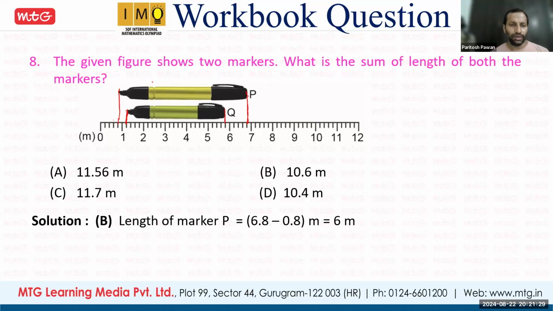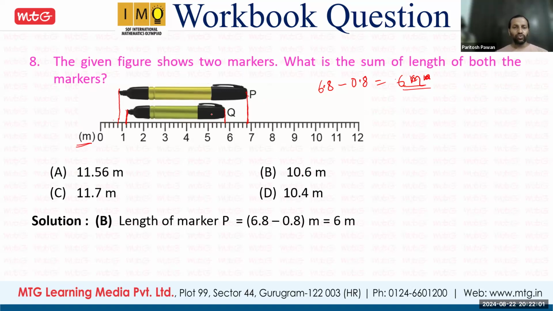Okay. So length of this bigger marker. It finishes at 6.8. Started at 0.8. So subtract this one. So length, this is 6 centimeter. Oh, sorry, this is in meter, no? Okay, so whatever unit is there, I have to write that one. 6 meter. The marker length is 6 meter.